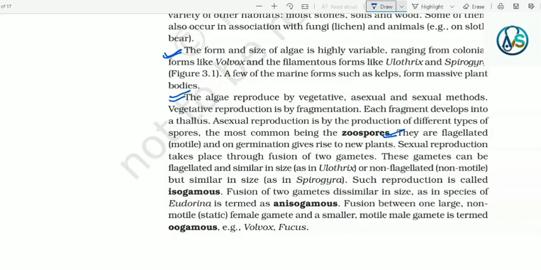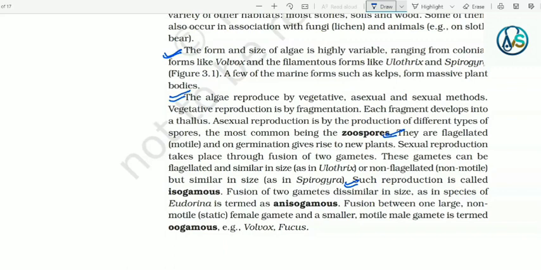Sexual reproduction takes place through fusion of two gametes. These gametes can be flagellated and similar in size as in Ulothrix, and non-flagellated, that is non-motile, but similar in size as in Spirogyra. Such reproduction is called isogamous. Fusion of two gametes dissimilar in size as in species of Eudorina is termed anisogamous.